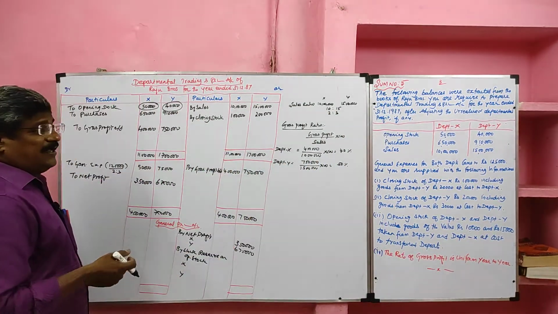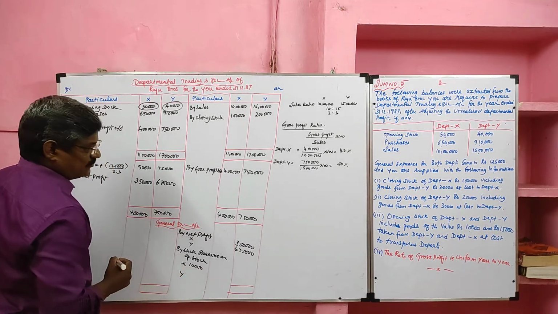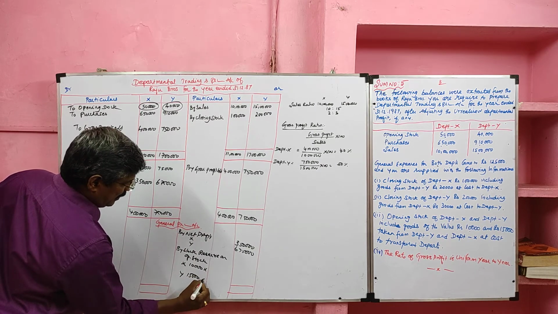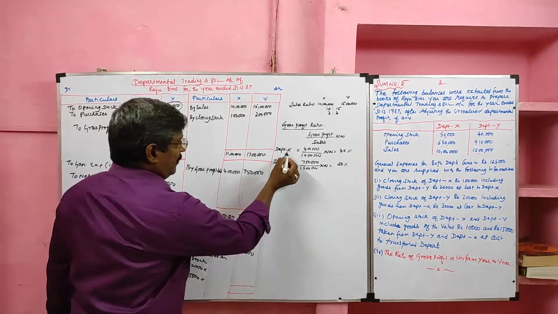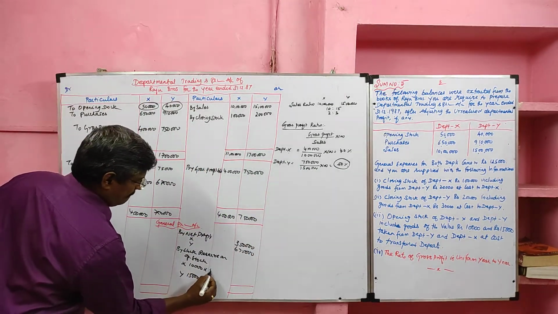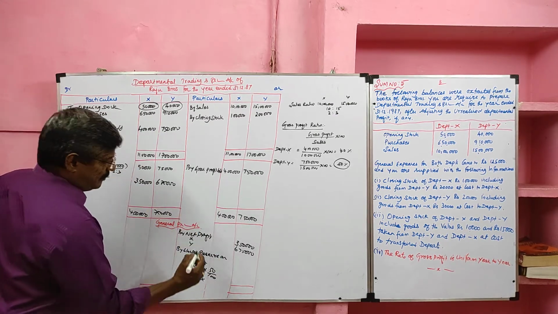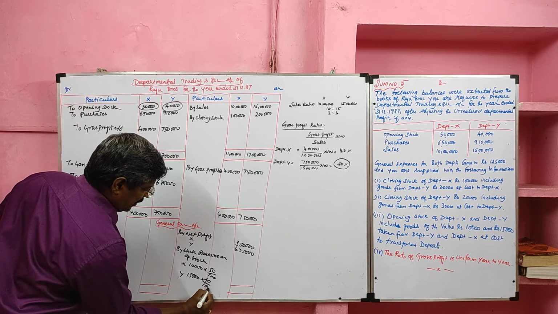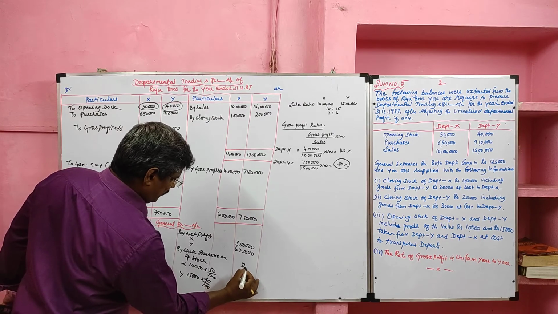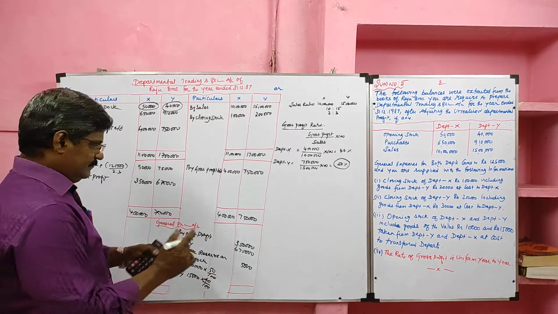So department X got 10,000 from department Y, and department Y 15,000. For the unrealized profit of department X we will use the gross profit ratio of department Y, and for department Y we will use the gross profit ratio of department X, because each department transferred goods to the other department. So 10,000 into 50% is 5,000, and 15,000 into 40% is 6,000.